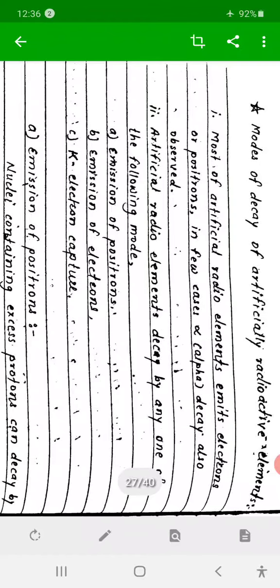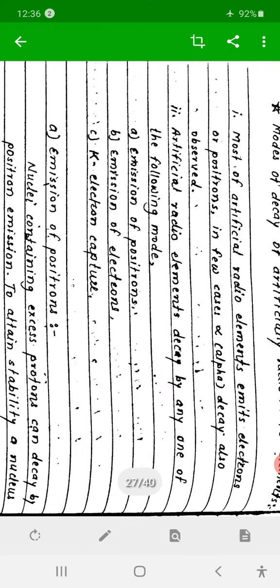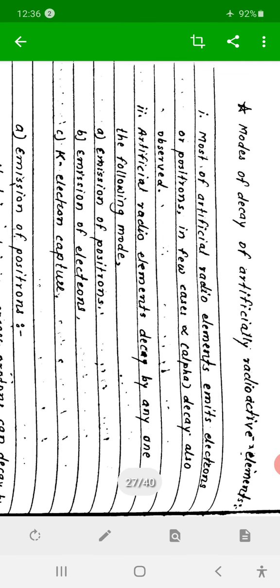Then by which process does that artificial radioactive element decay, by emission of which type of particles? We already discussed that it only emits a positron or electron. We discuss here the decay methods of artificial radioactive elements.